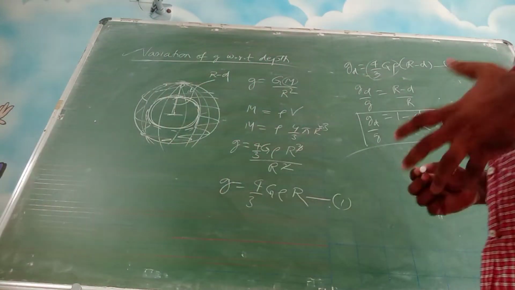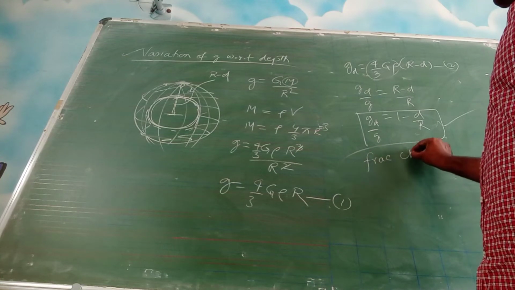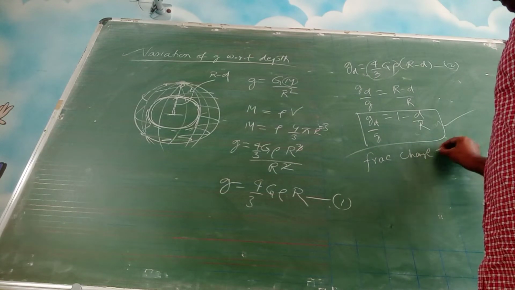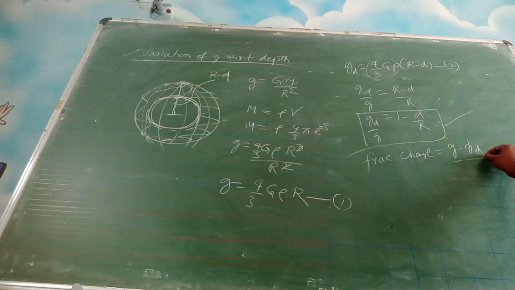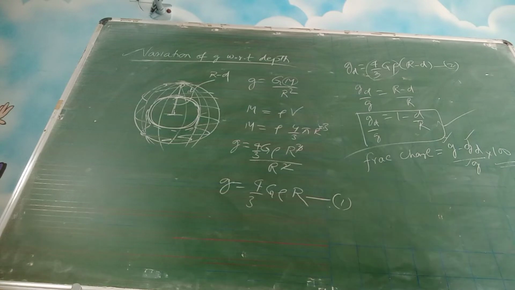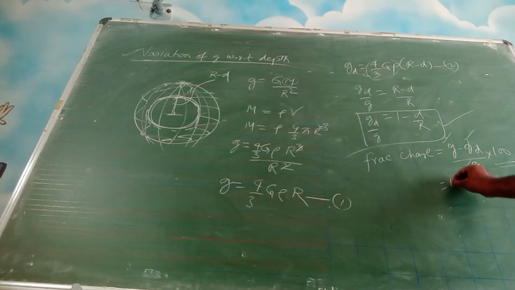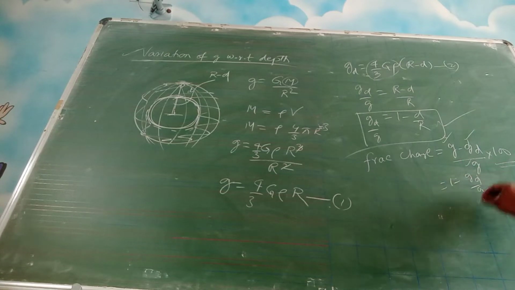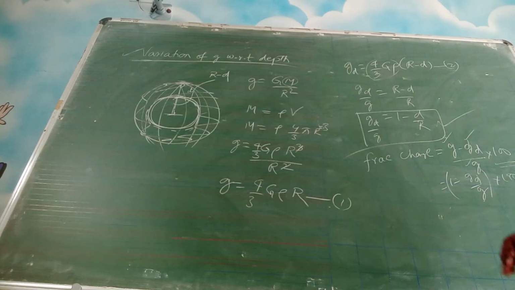Okay. It's a fractional value. So fractional change, sometimes they will ask you, fractional change is equal to g minus g d divided by g. That means original minus new value divided by original, into 100. This much variation can happen. Okay. So you basically want what? You divide by g, you get 1 minus g d by g here. Right? So 1 minus g d by g into 100 you will get. Let us say I am not asking in percentage, I am asking you only fractional value.